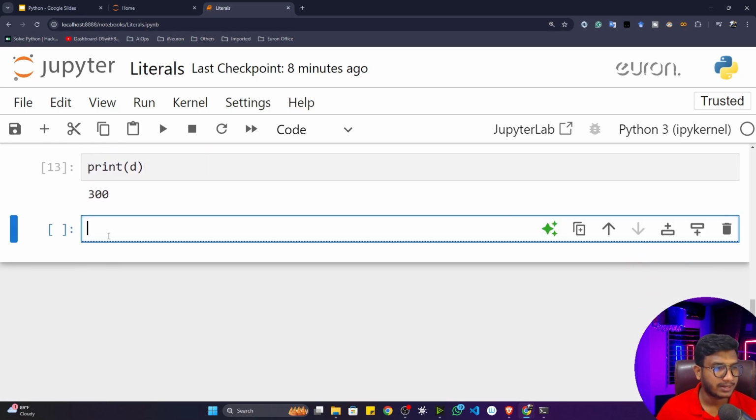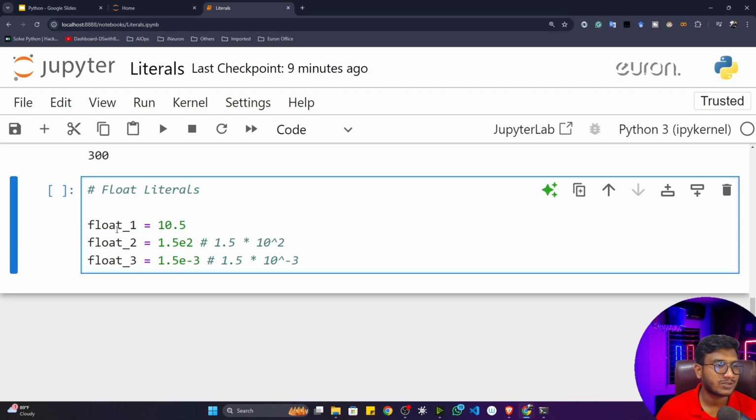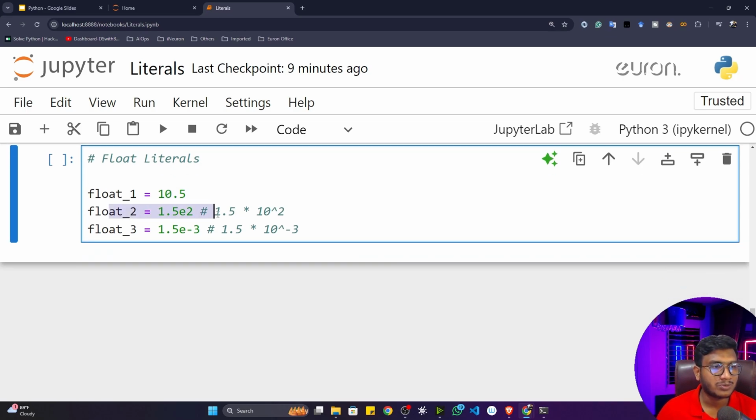Now let's see another amazing literal called floating, or float literals. Let me just write down float literals. Here you can see, guys, these are my float literals. This is the common one, which we have used in our variables so far. And there are two more floating literals we can define. The first way is you can write like 1.5 e2. If you decode it, it would be 1.5 times 10 to the power 2.